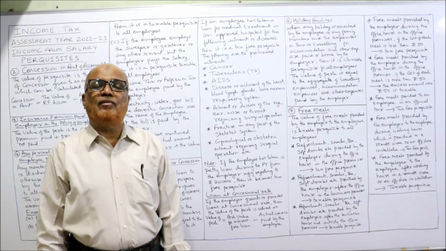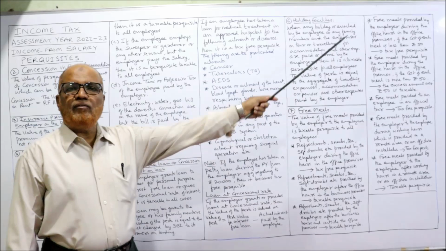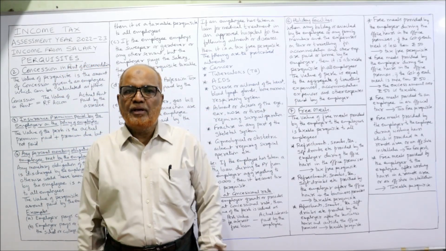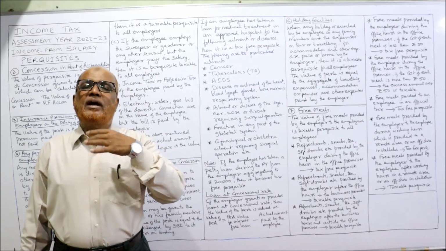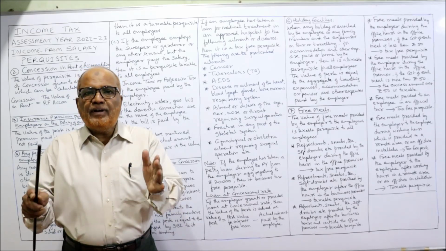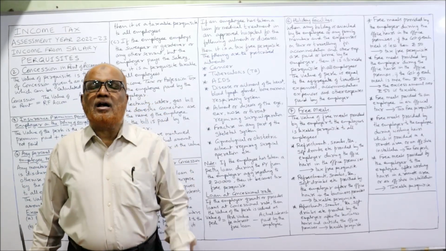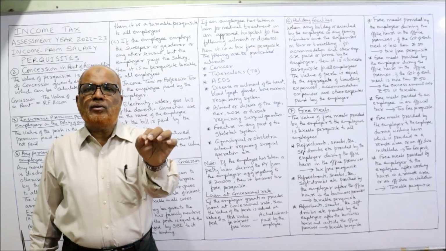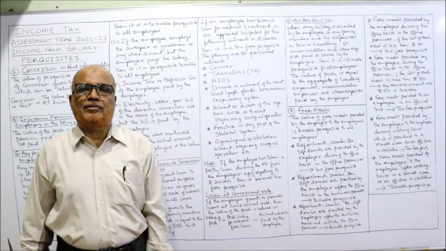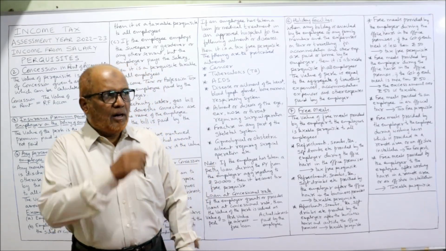Free meals provided by the employer during office hours in the office premises, if the cost of each meal is less than ₹50. Very important. So far we have discussed refreshments. Now we are discussing meals. Meals include lunch as well as dinner. Suppose the employer provides free meals in the form of lunch or dinner. If it is provided within the business premises and during the business hours, it is a tax-free perquisite if the cost of each meal is up to 50 rupees.